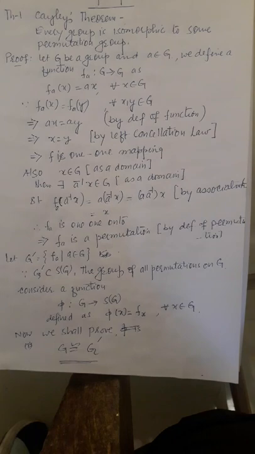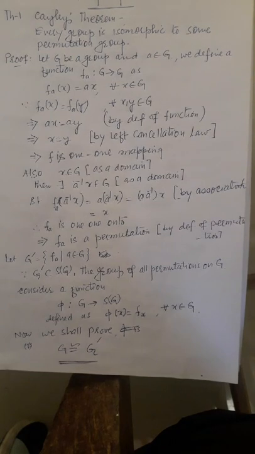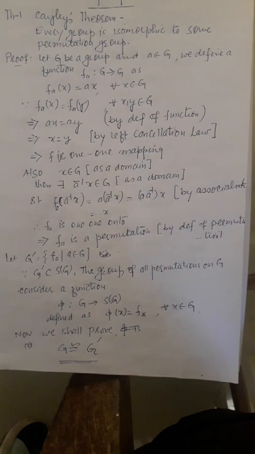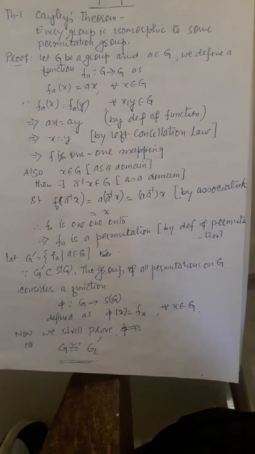Today we will discuss Cayley's theorem on morphism. Its statement is: every group is isomorphic to some permutation group. Now we write its proof.